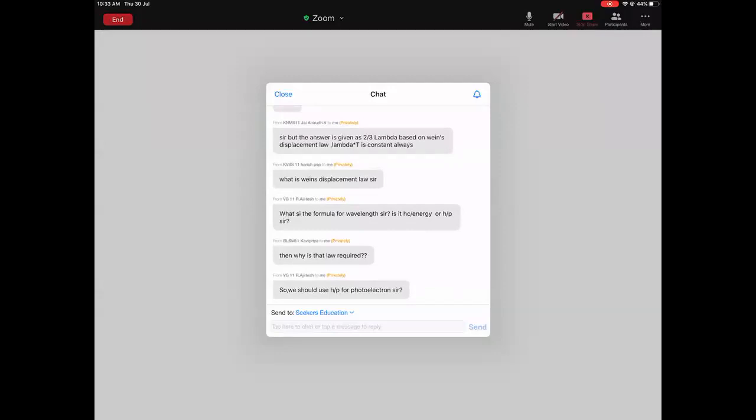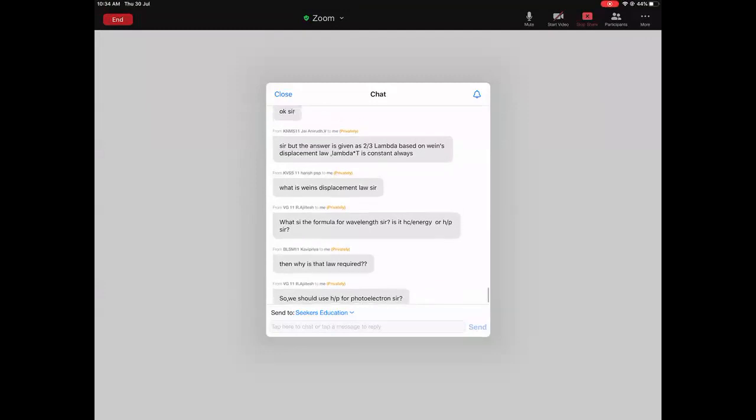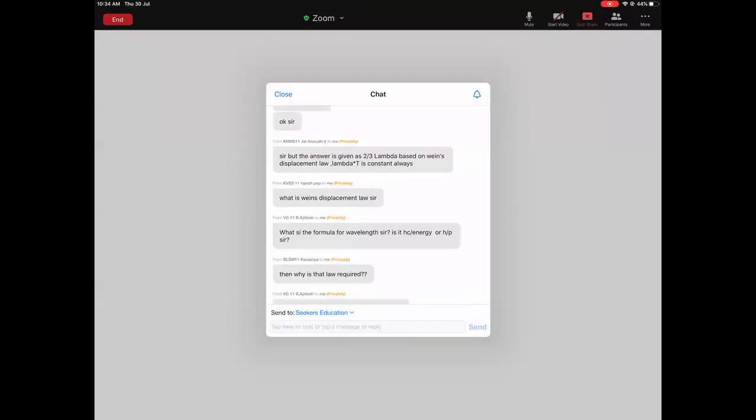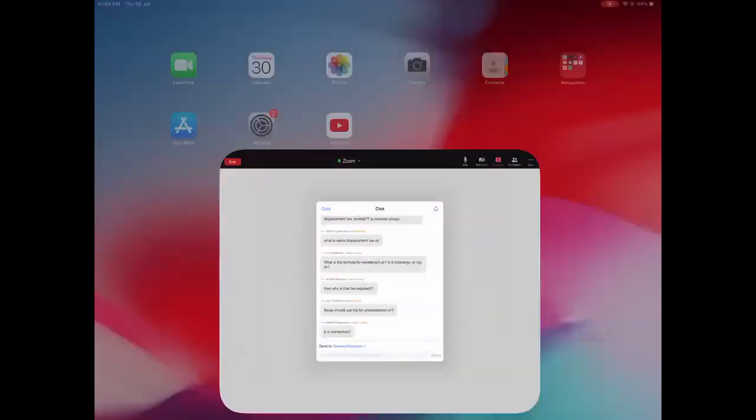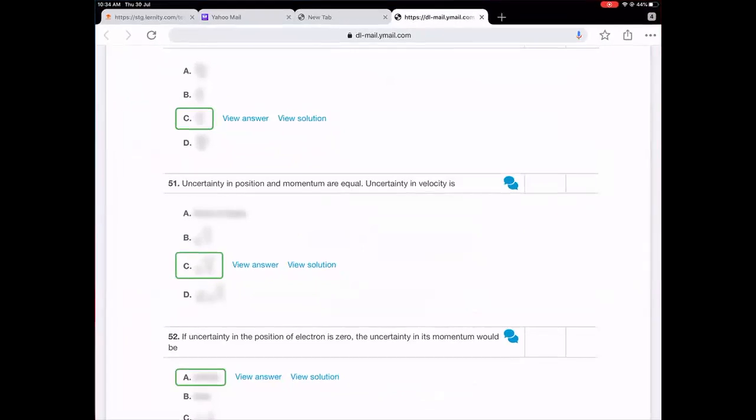Yes, so we should use h by p for photoelectron. That's why I used h by p for photoelectron. Why is the formula for wavelength hc by energy or h by p? I explained. Why is that law required? Otherwise, you won't know that it is lambda to the power 4. You will still be figuring out what it is. Yes, p is momentum. Okay, now let's move on.